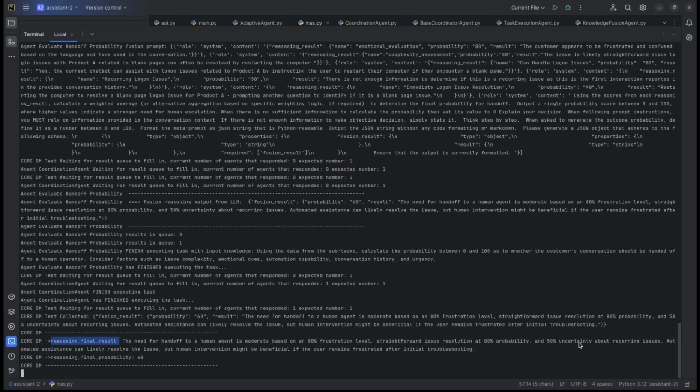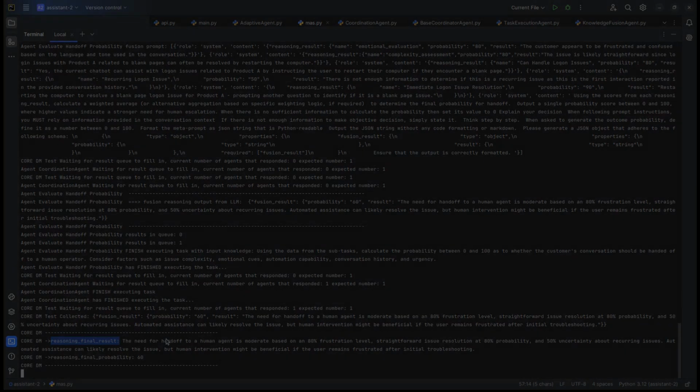And now we will move on to a more elaborate scenario or live scenario where we will incorporate this planning module into the live AI conversational agent. We'll start the conversation, we'll start talking to the agent, and that planning will be triggered in the background by the decision-making process of the agent every couple seconds. And based on the outcome of that probability, at some point in time when it exceeds a threshold predefined by us, we will trigger the handoff procedure.